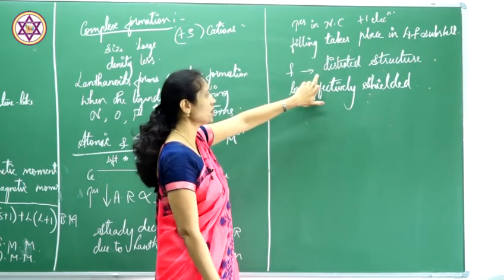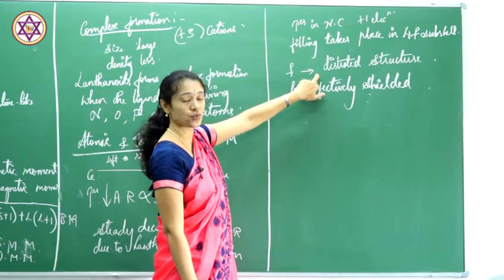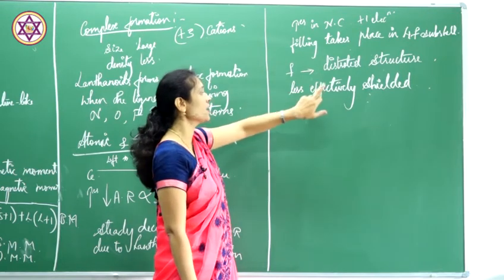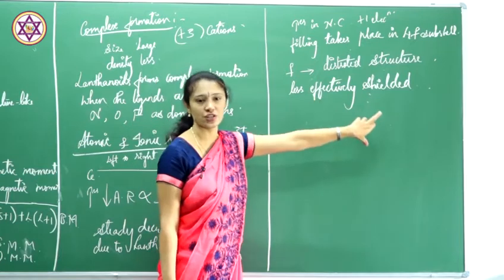The shape is distorted, and therefore it is less effectively shielded.